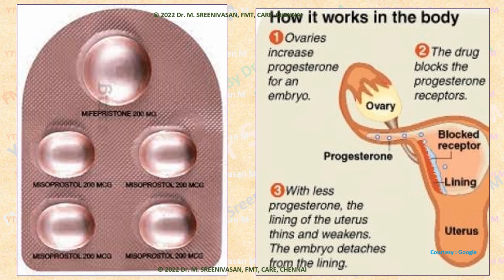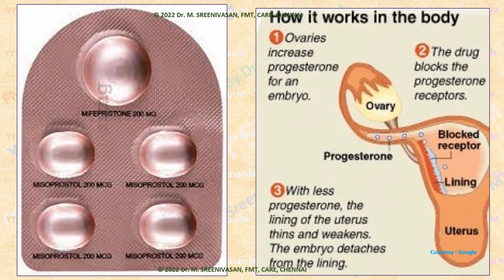That role is to protect the lining of the uterus. As it keeps the lining of the uterus, this embryo is well attached there. This is the mifepristone, that is the anti-progesterone. It blocks the progesterone receptors, thereby preventing the action of progesterone.